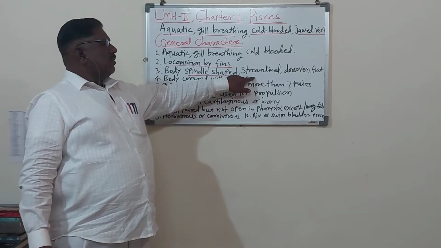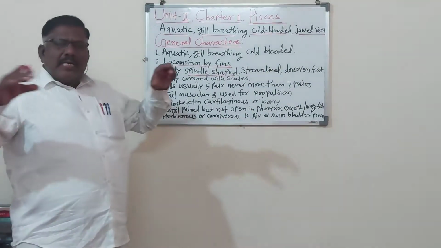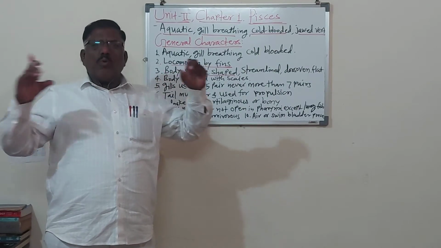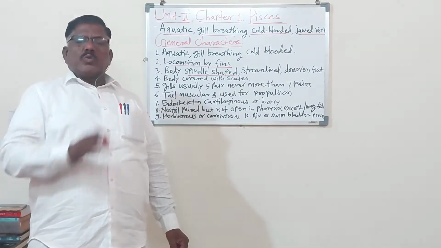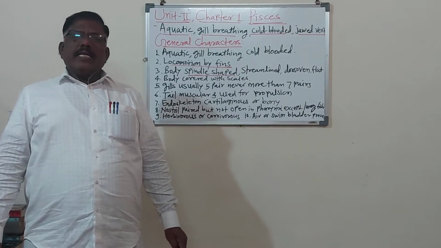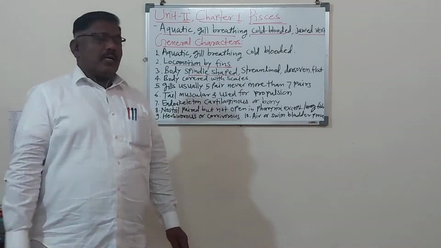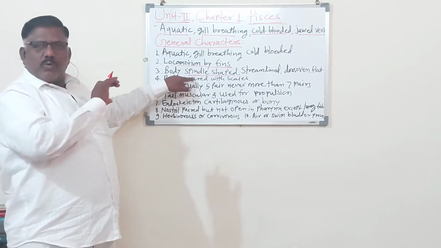Streamlined, dorsoventrally flat, tapering towards both sides, narrow, pointed towards both sides, for the movement of swimming in the water. So body shape is very important for swimming in the water. So the body is spindle shaped, meaning tapering towards both sides.